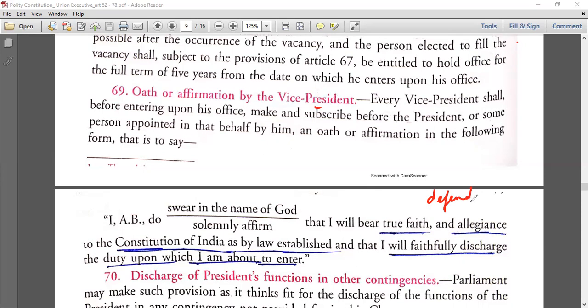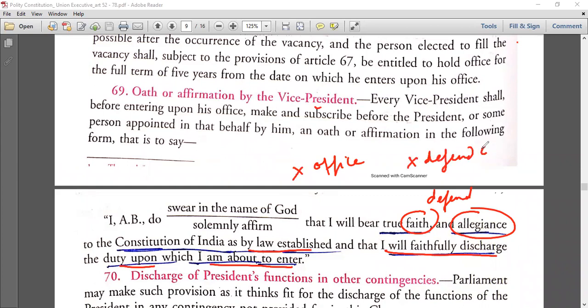Only the Supreme Court will interpret. We are not here to interpret. Only the Supreme Court has the power to interpret the Constitution, remember. So you have to go by the words. True faith and allegiance to the Constitution of India as by law established, and I will faithfully discharge the duty upon which I am about to enter. Is there anything about his office? Office of Vice President? No. Is there anything regarding defend of the Constitution? No. Is there anything related to the people of India? No.